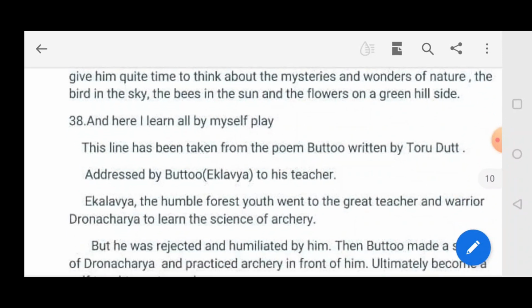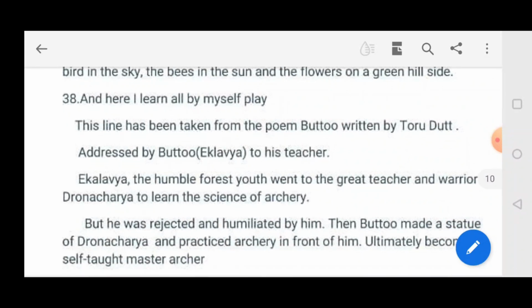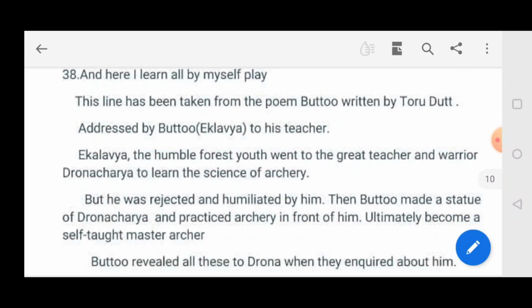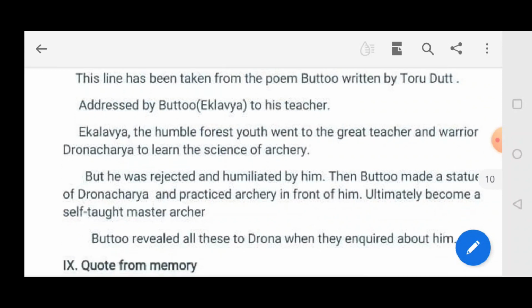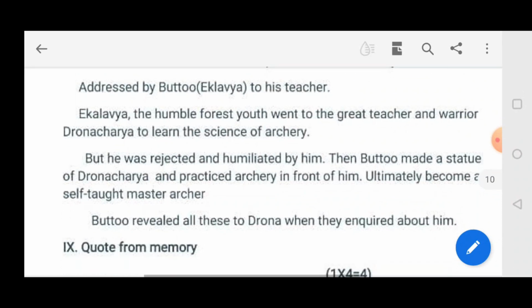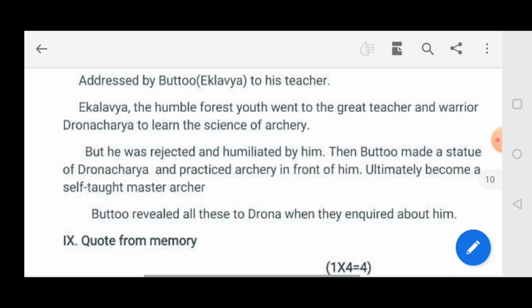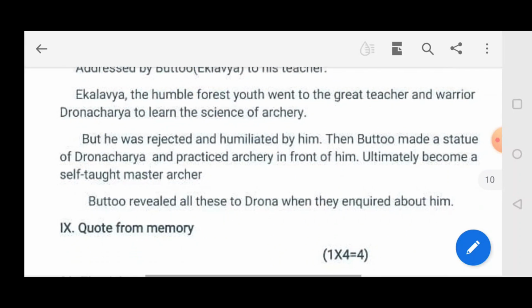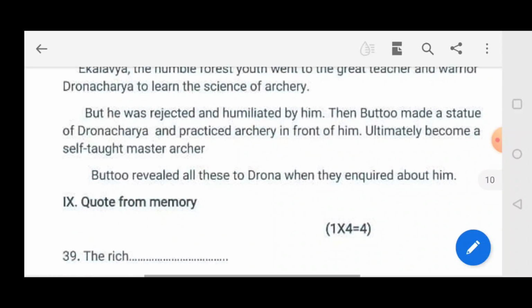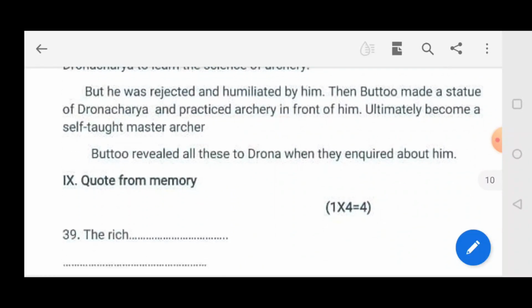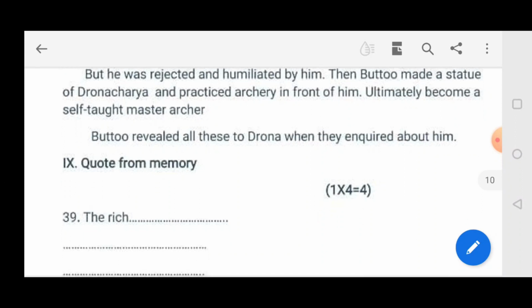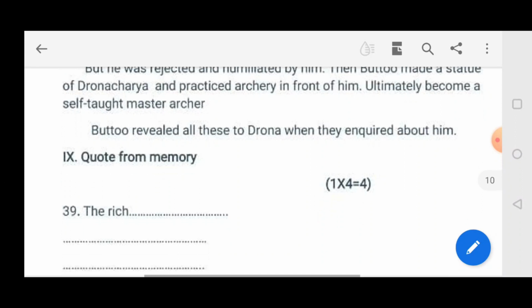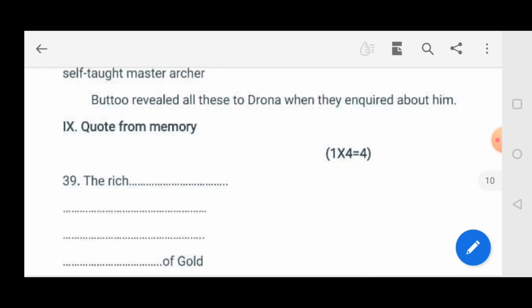Question number 38. "And here I learn all by myself." This line has been taken from the poem Eklavya, written by Thoru Dutt, addressed by Eklavya to his teacher. Eklavya, the humble forest youth, went to the great teacher and warrior Dronacharya to learn the science of archery. But he was rejected and humiliated by him. Then Eklavya made a statue of Dronacharya and practiced archery in front of it, ultimately becoming a self-taught master archer. Eklavya revealed all this to Drona when he inquired about him. Next poem.